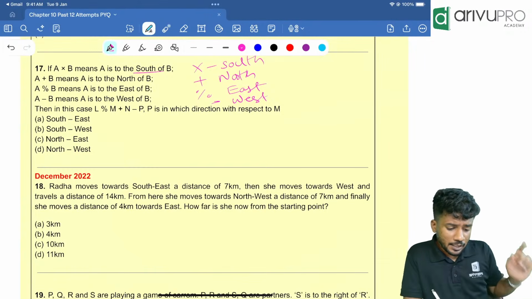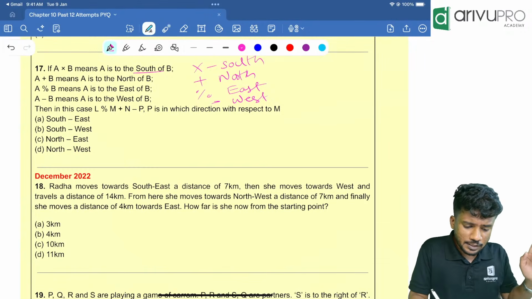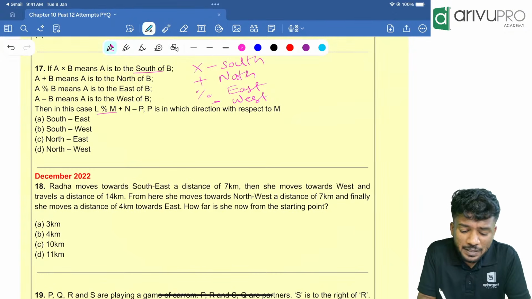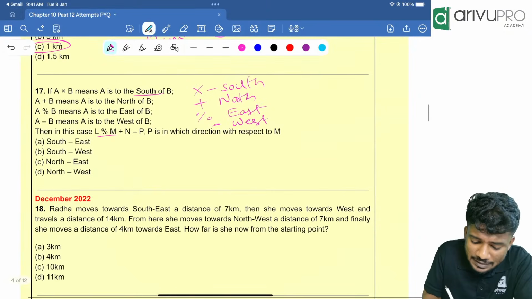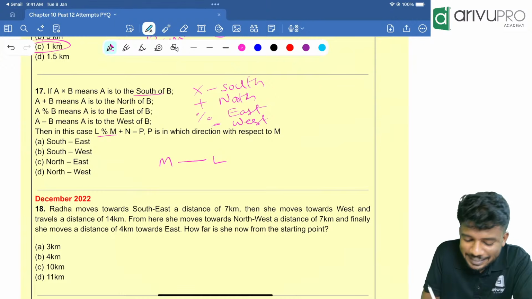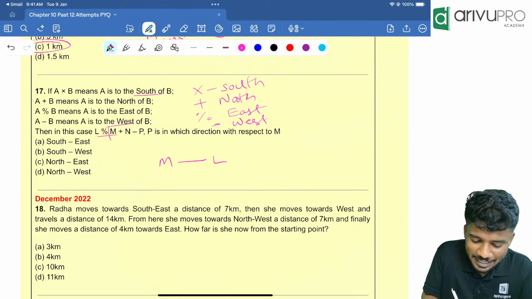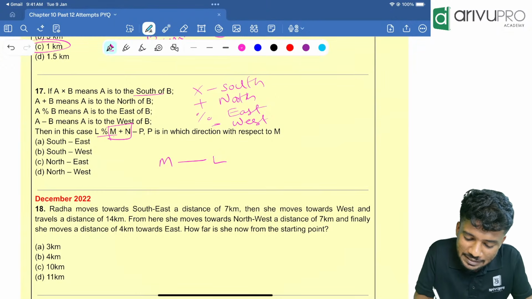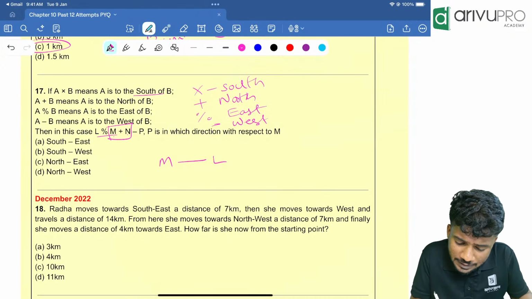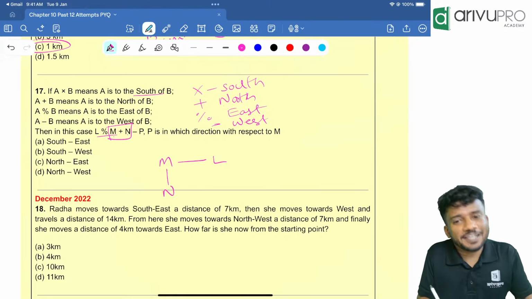Next one is what? Here we are going for L percentage M. That means L is east of M. Done now. Then M plus N means M is north of N. Done now.